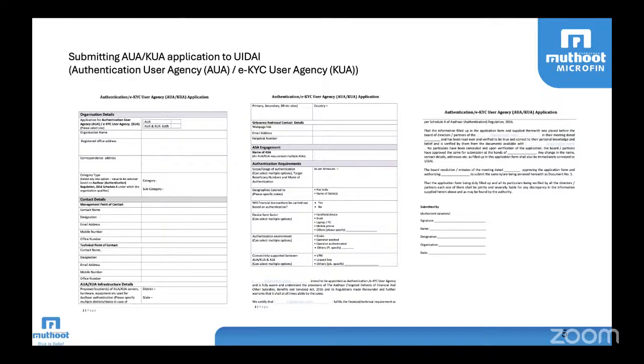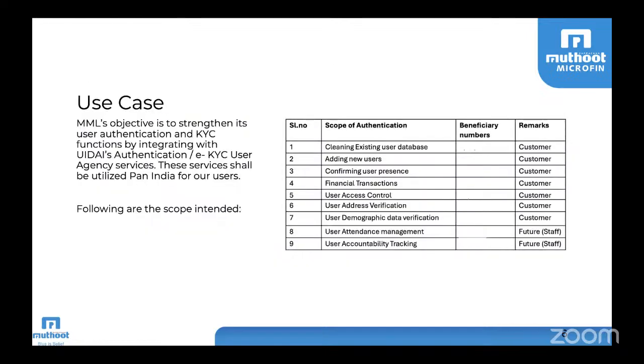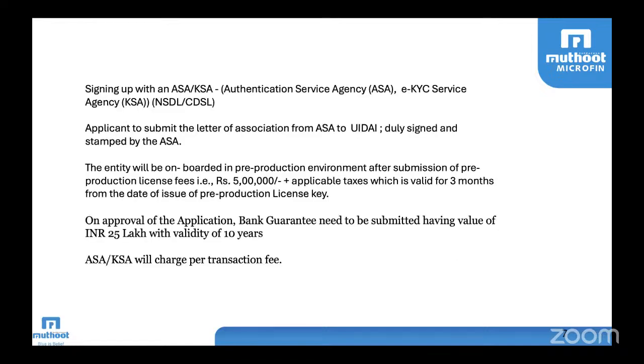There is no more any other complication for this application form as a prerequisite. Okay. And the next one will be the fee. Related to fee, 5 lakh will be the minimum applicable fee, and 25 lakhs will be the guarantee. That is a standard one.